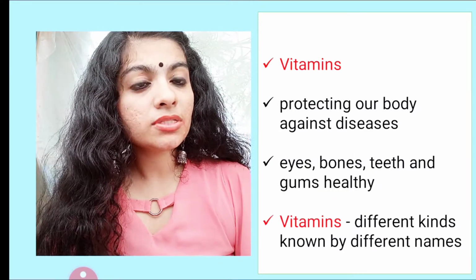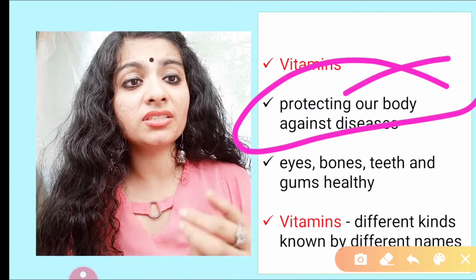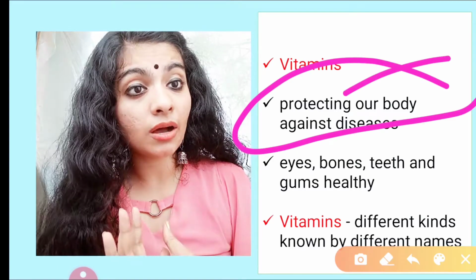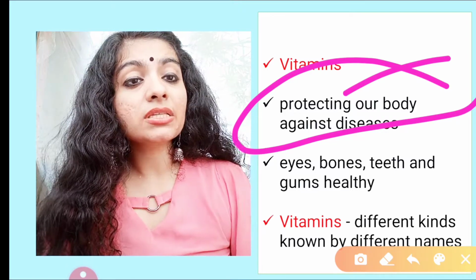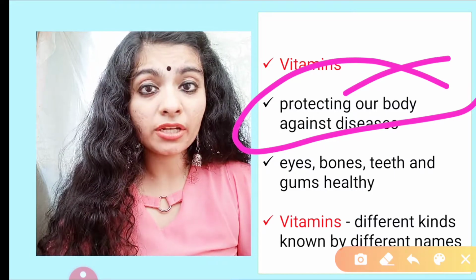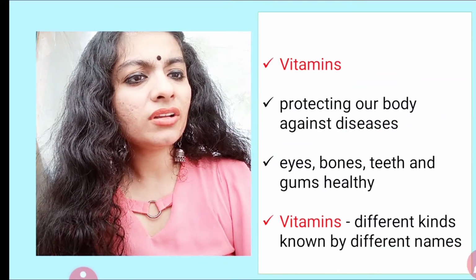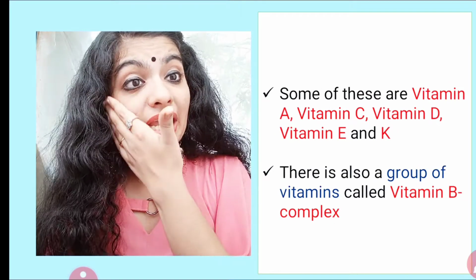Talking about vitamins, it protects our body against several diseases, like it protects the eyes, bones, teeth, gums. So there are many vitamins. Some vitamins protect eyes, some protect bones. So which of the vitamins does the following? That we will be seeing further. So there are different kinds of vitamins known by different names.